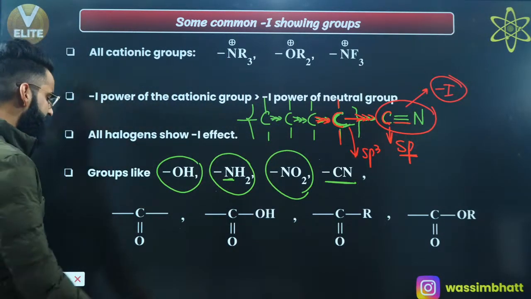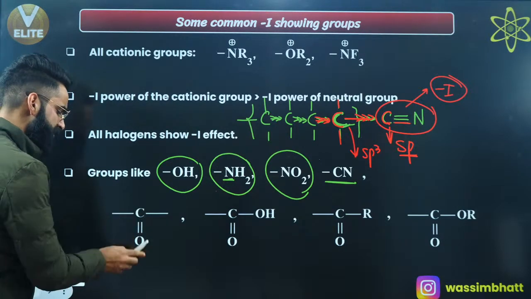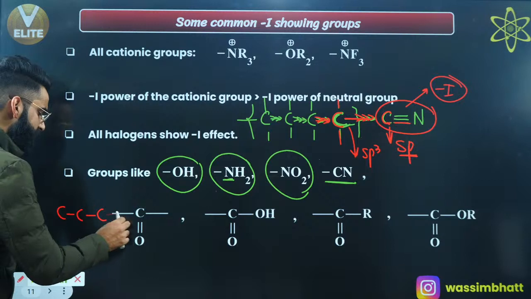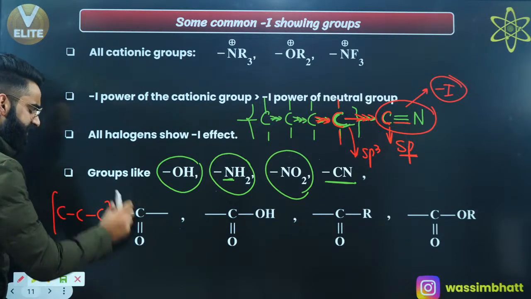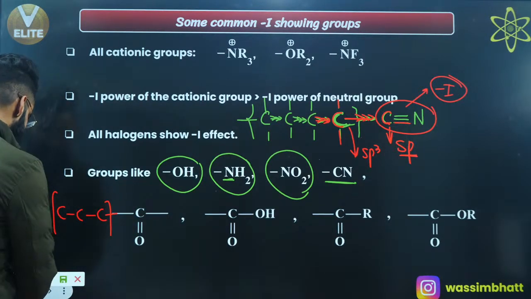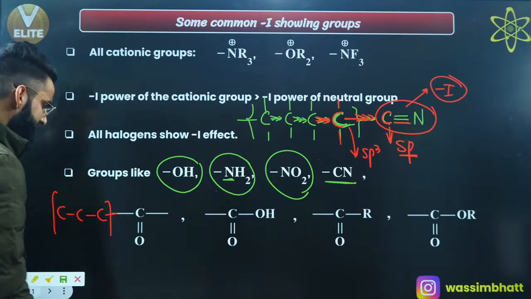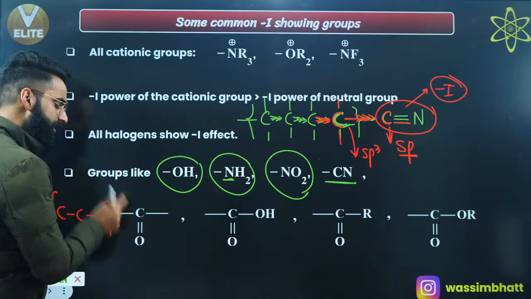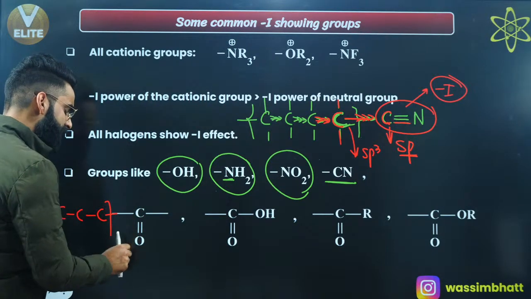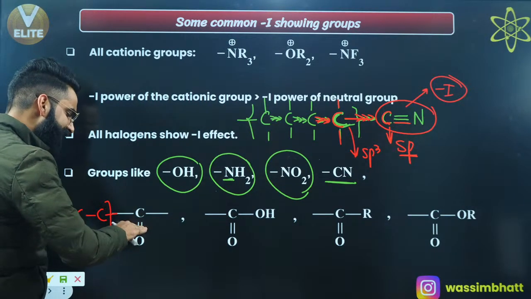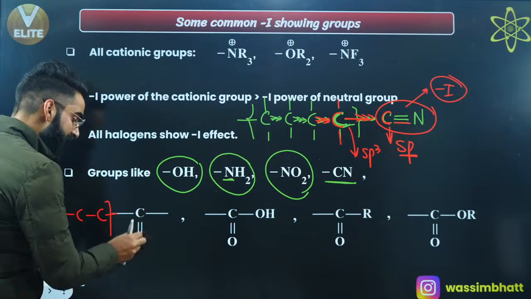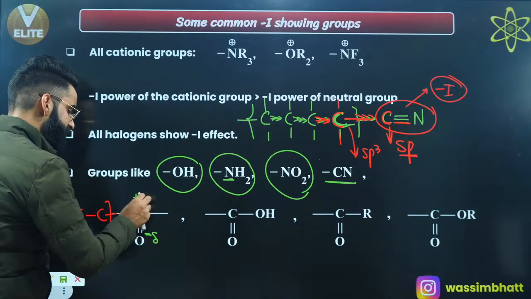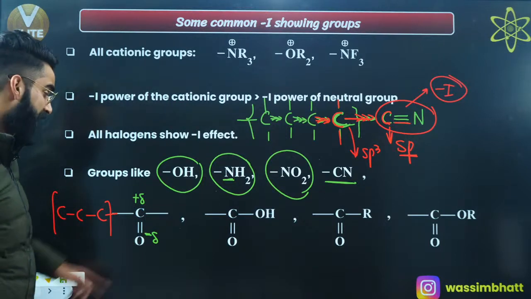Similarly, if you have C double bond O attached with the carbon chain, let's assume this is the carbon chain over here, and with this carbon chain you have this C double bond O attached, right? See guys, can I say something like this? C double bond O, correct? Can I say oxygen is more electronegative than carbon? If oxygen is more electronegative than carbon, that means oxygen will drag the bonded pair of electrons towards itself, due to which oxygen gets delta negative charge, carbon gets delta positive charge.